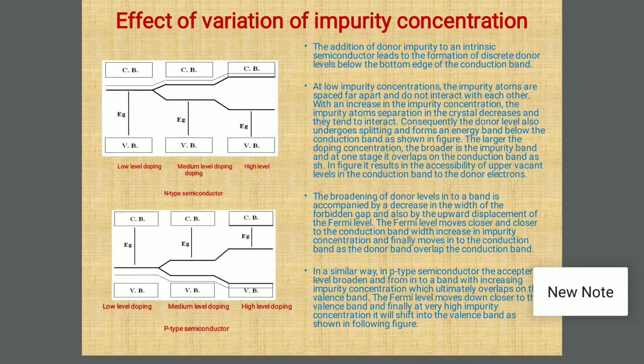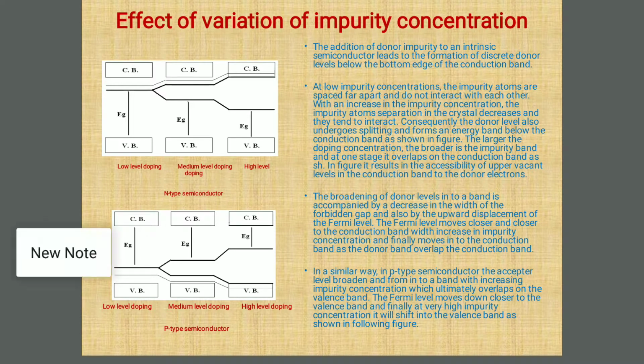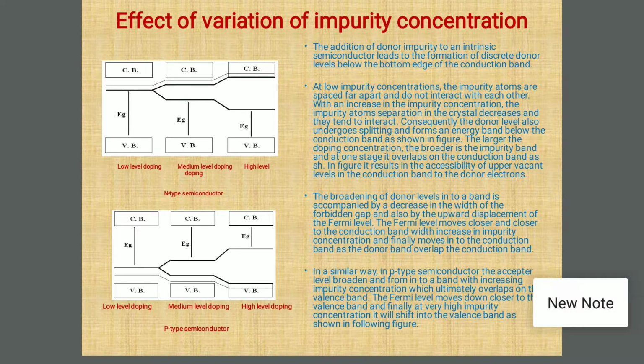The addition of donor impurity to an intrinsic semiconductor leads to the formation of discrete donor levels below the bottom edge of the conduction band. We are discussing the n-type semiconductor first. In the first figure of this slide, you can easily check how we are getting the response from the Fermi level at low level doping, at medium level doping, and at high level doping.